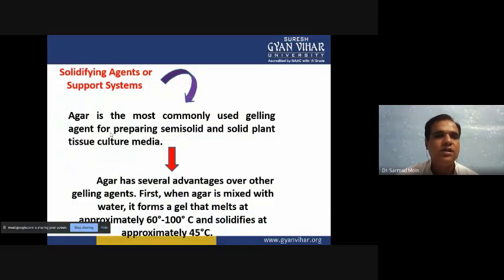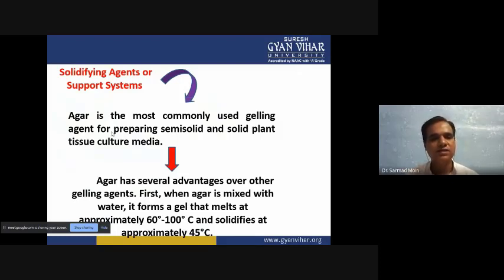Then next, solidifying agent and supportive system. When we grow plants inside tissue culture media, the media should be semi-solid or solid. When we add agar into the media, the agar jellifies and gives semi-solid or solid media.